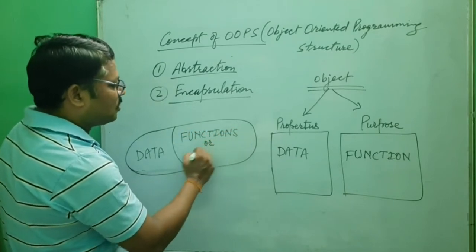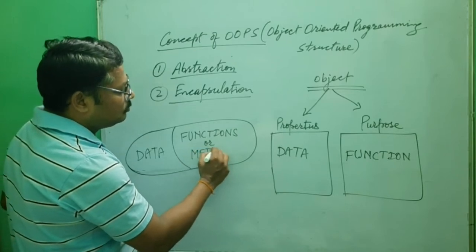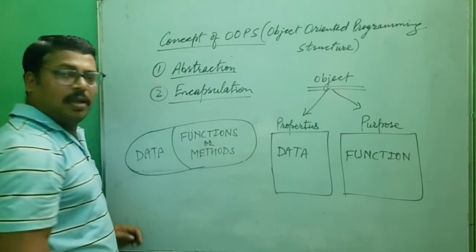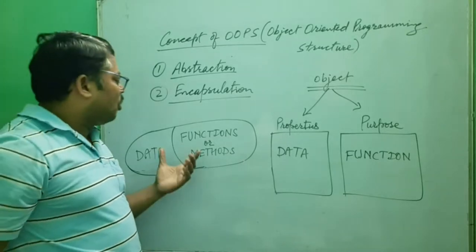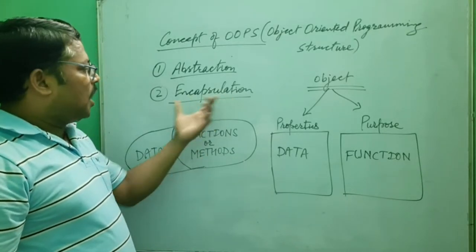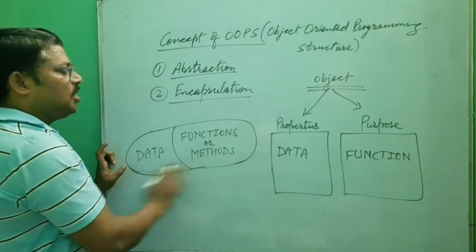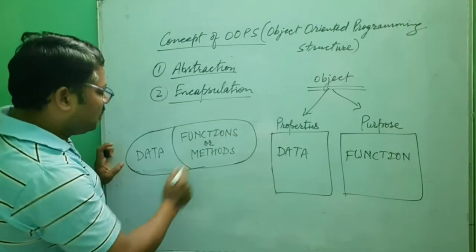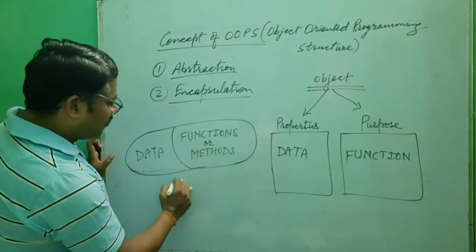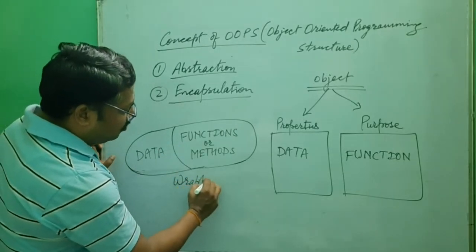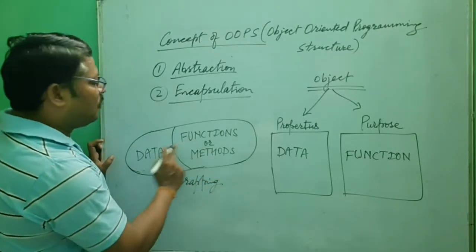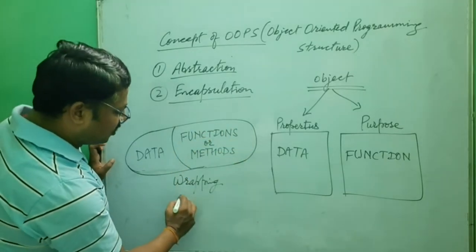So an object will have two things, and we wrap both together as a single unit, wrapping of data and functions together as a single unit.